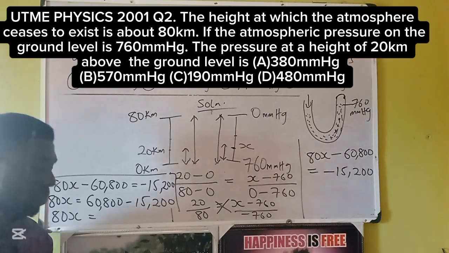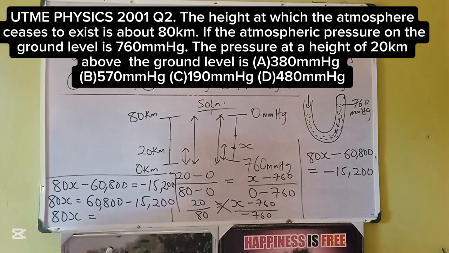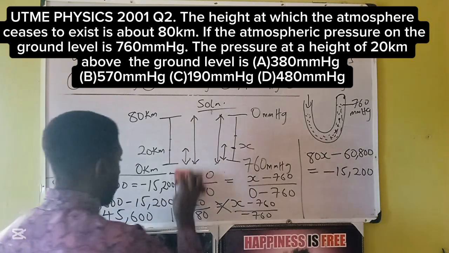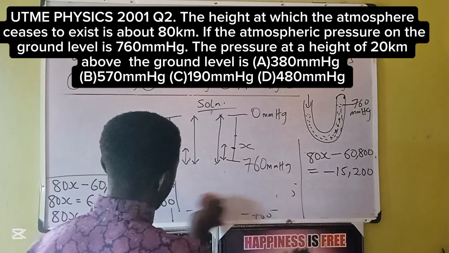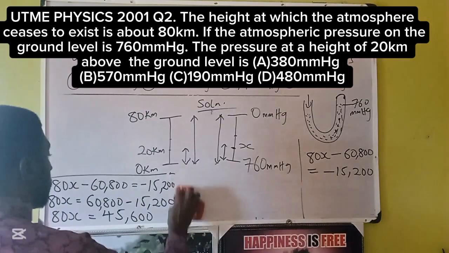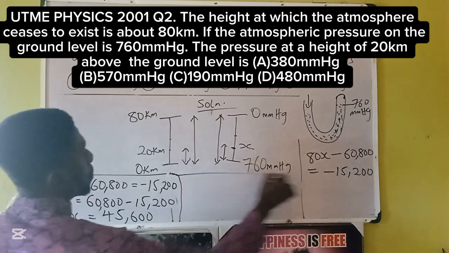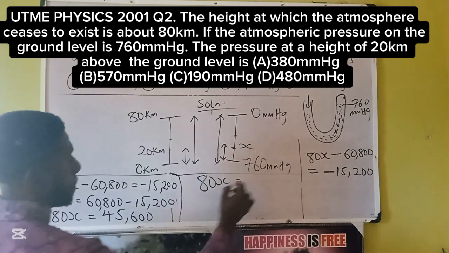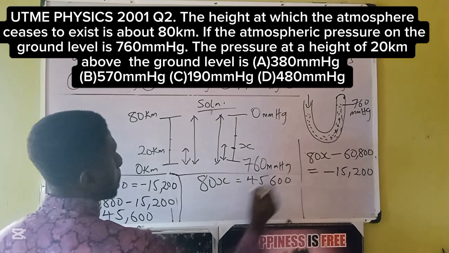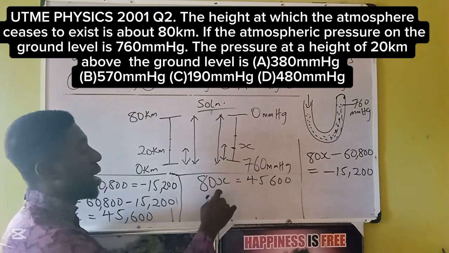We'll be having 45,600. Okay, here we have X unknown.